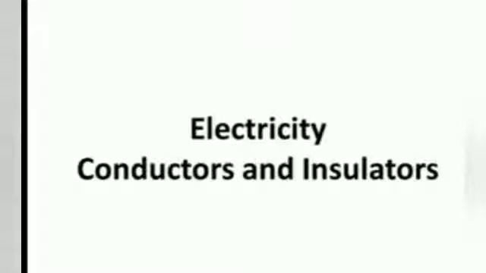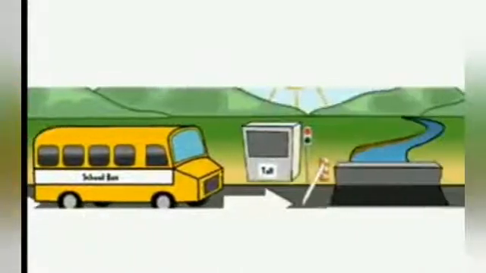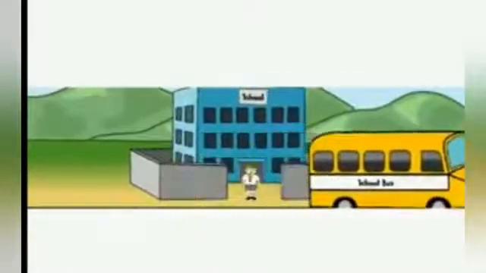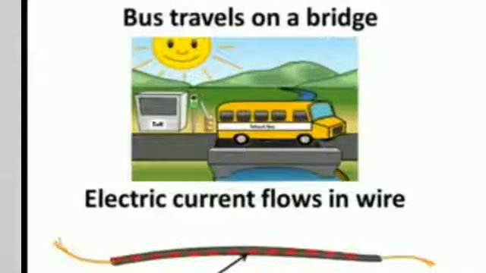Let's learn about an important concept related to electricity, that is conductors and insulators. Now we have a fair idea on how electricity works. For this, in our previous class, we had taken the analogy of a bus traveling over a bridge. Let us revise that again.